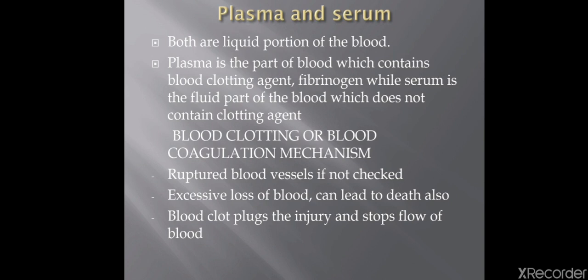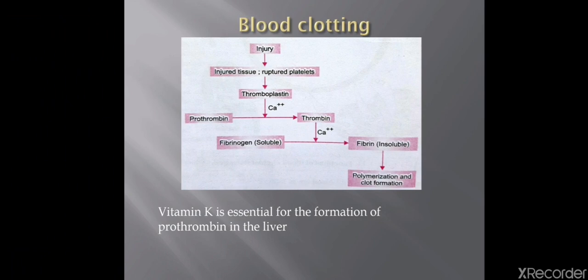So the process of blood clotting is a complex process which is mainly initiated and maintained by the platelets which circulate around the body along with other blood components. So we have studied about the blood components of which platelets are the part. Platelets here play an important role in blood clotting. So what is the mechanism? You see in this flow chart, this is the mechanism of blood clotting and it is very important, students.